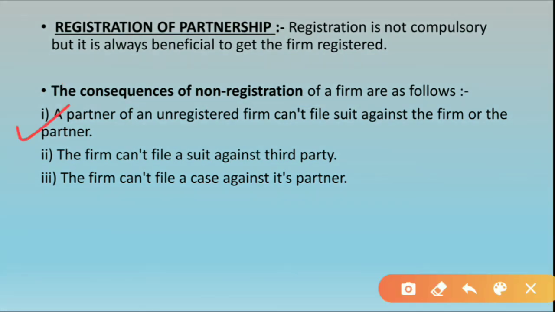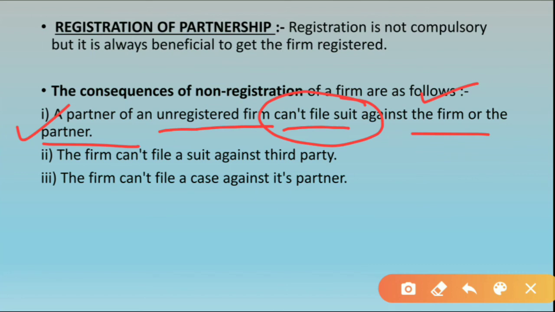Let us see. A partner of an unregistered firm can't file suit against the firm or the other partner. If the firm is unregistered, a partner of the firm can't file any case. If something wrong happens, the partner cannot file any case in the name of the firm, or against the other partner.